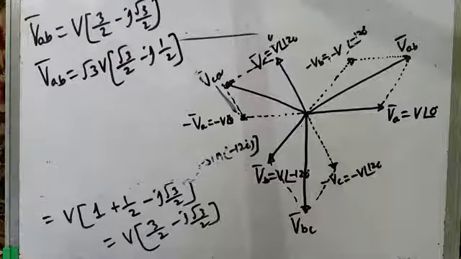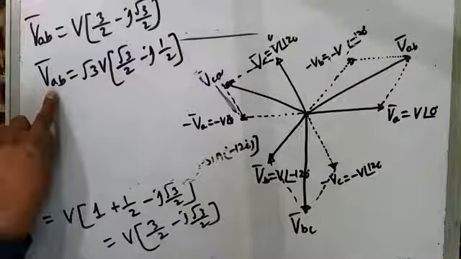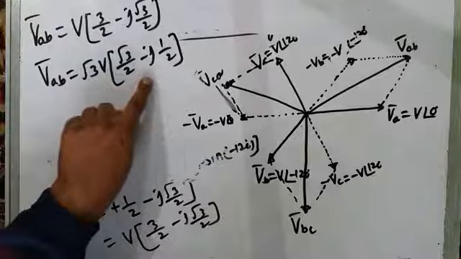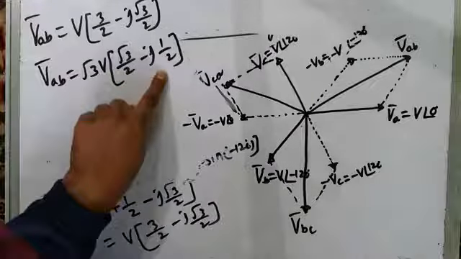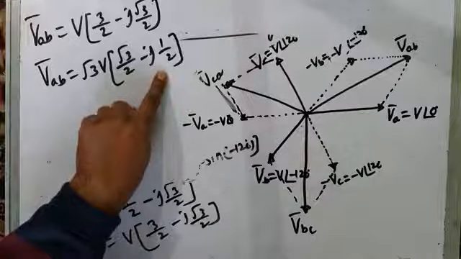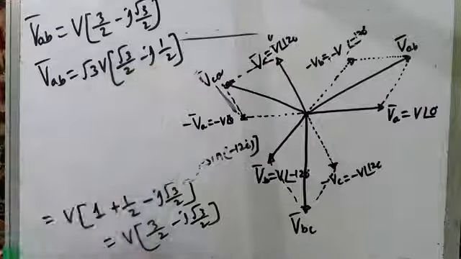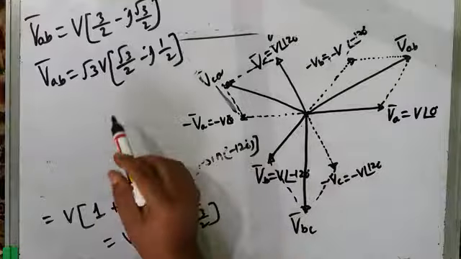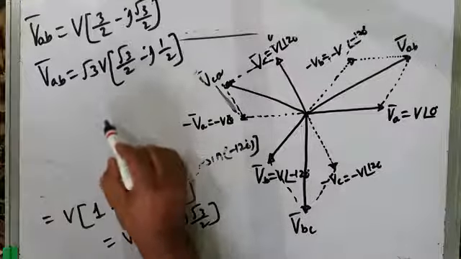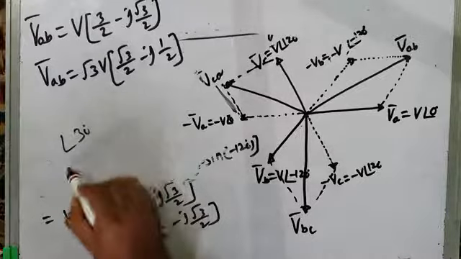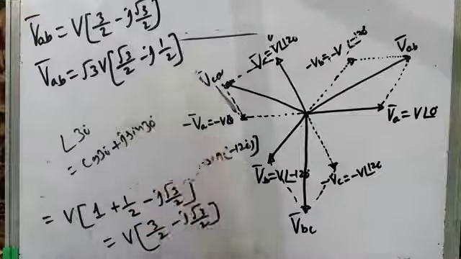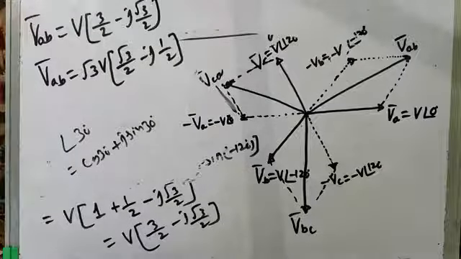So line voltage VAB is root 3 V times root 3 by 2 plus j, is it plus or minus? j 1 by 2. Okay. So what is that equal to? That is equal to cos 30 degrees. If you find cos 30 degrees, that is at an angle of 30 degrees. Angle of 30 degrees means cos 30 degrees plus j sine 30 degrees.